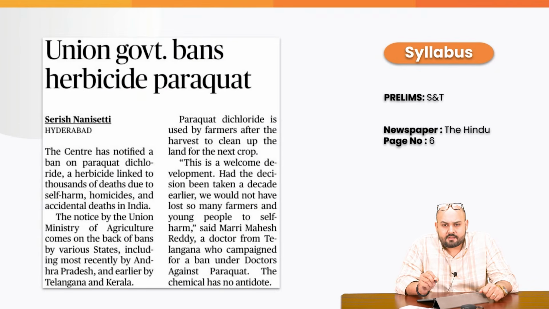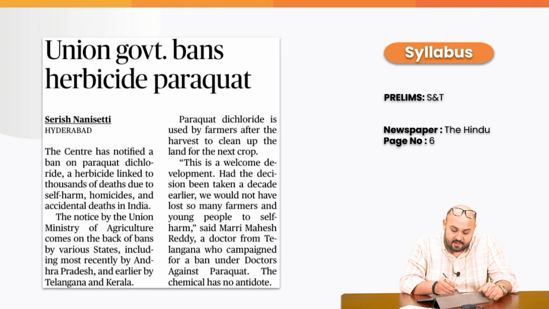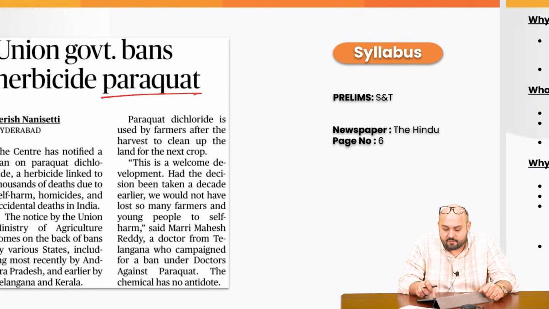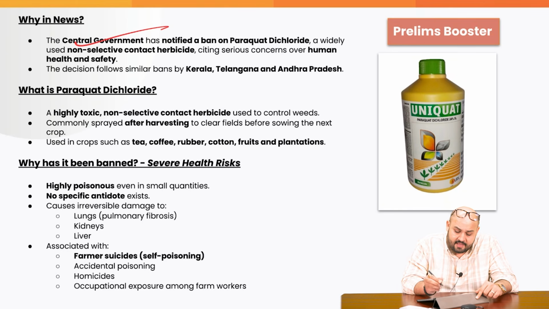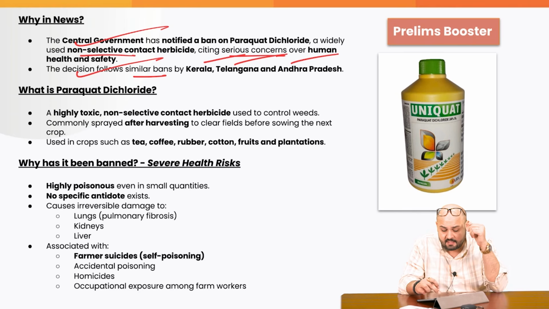Coming to the next topic, this is about a very toxic herbicide known as Paraquat. Very, very toxic, and has claimed the lives of many farmers also. The central government has notified a ban on Paraquat dichloride, a widely used non-selective contact herbicide, citing serious concerns over human health and safety. The decision follows similar bans in Kerala, Telangana, Andhra Pradesh. So again, very, very important news, can be asked in the prelims.